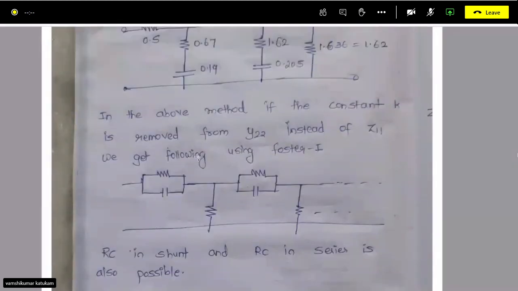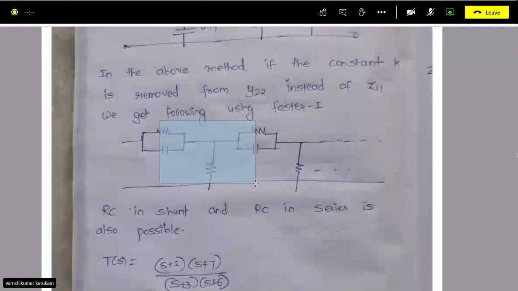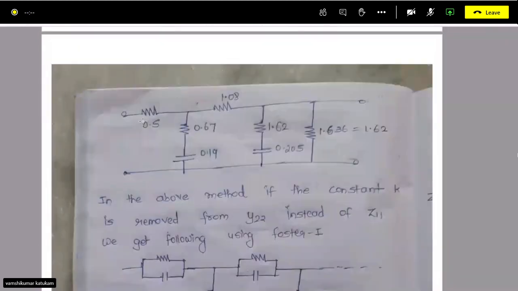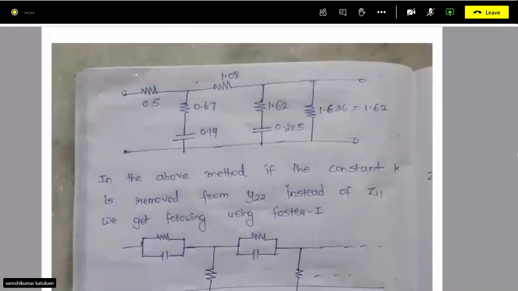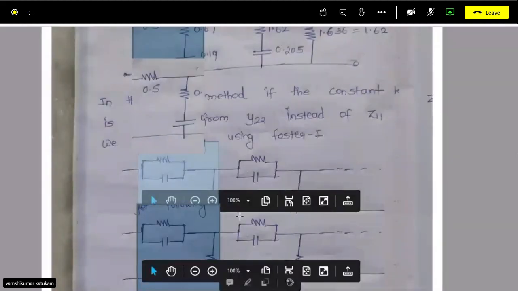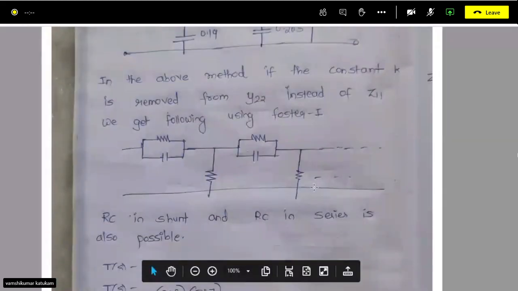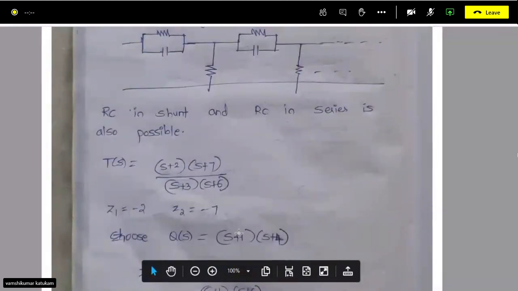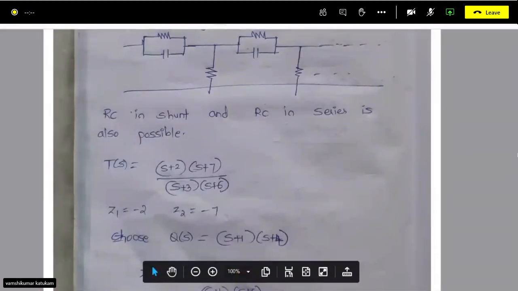So this is one way, and this is also another way, but a combination of this and this is also possible. Like initially you will have a resistor and RC shunt, and afterward a parallel RC, and again a resistor. That is also possible, like one branch will be this and one branch will be this. How is that? We are going to see by the next example, right? So this technique is called the zero shifting technique.